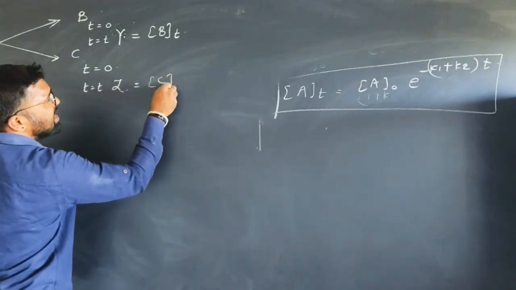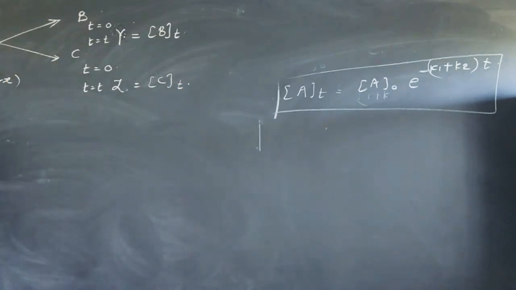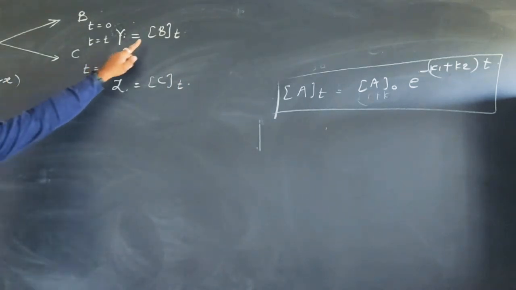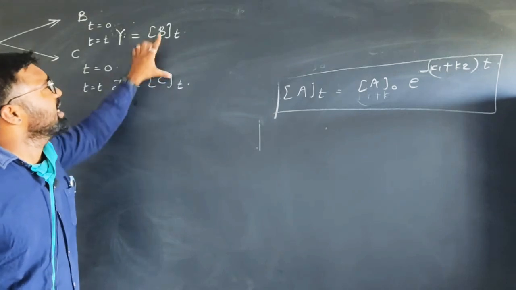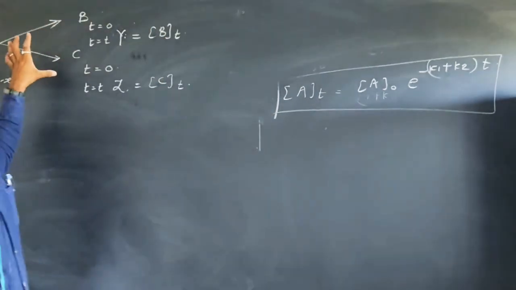Now, we want to find the concentration of B and C at time t during the course of this reaction.